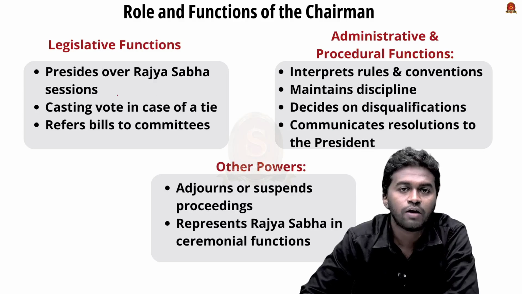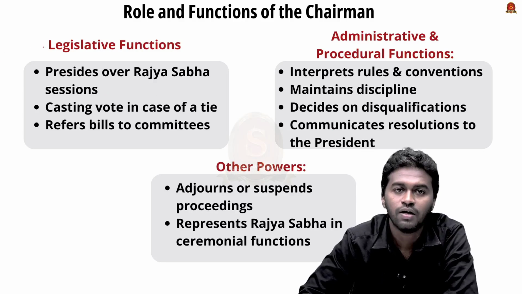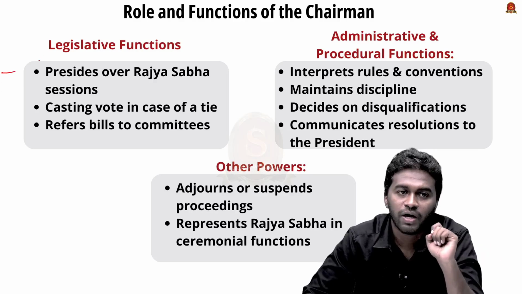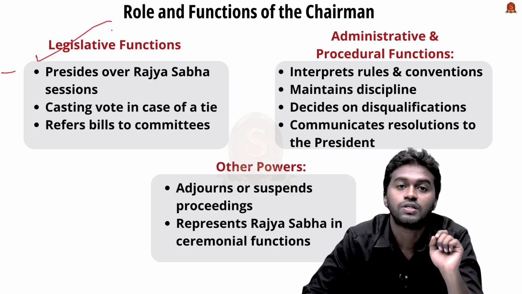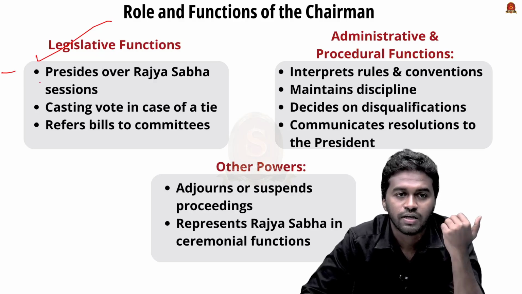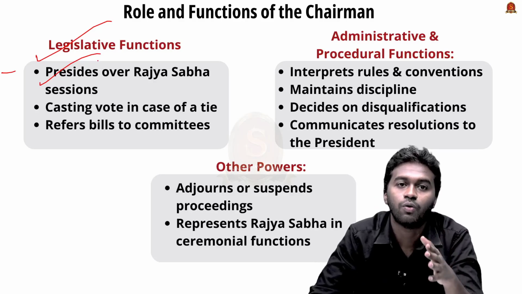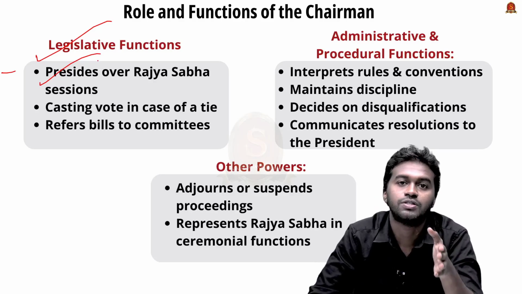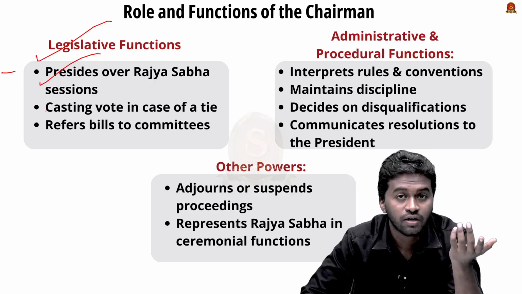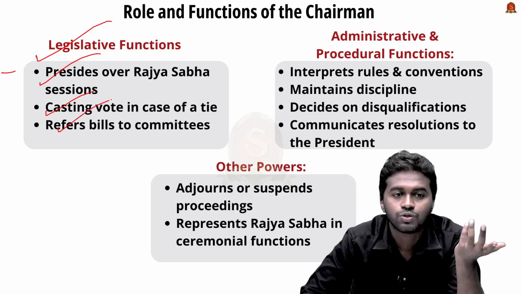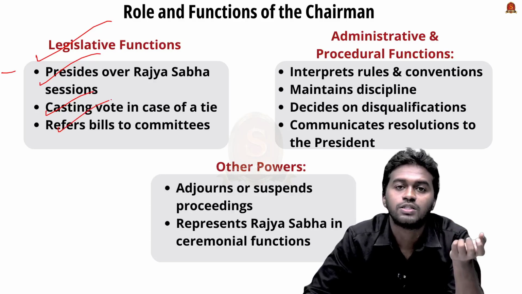And coming to the role and functions of the chairman of Rajya Sabha, remember that he is not a member of either house of the parliament, but he performs certain legislative functions in the upper house of the parliament. That is, he presides over the Rajya Sabha. That means he will ensure that proper order and decorum is maintained in every session happening in the house, and he can cast a vote in case of a tie, and he can also refer bills to various parliamentary committees for further examination.